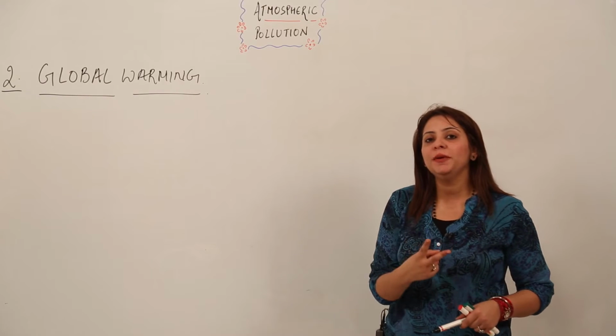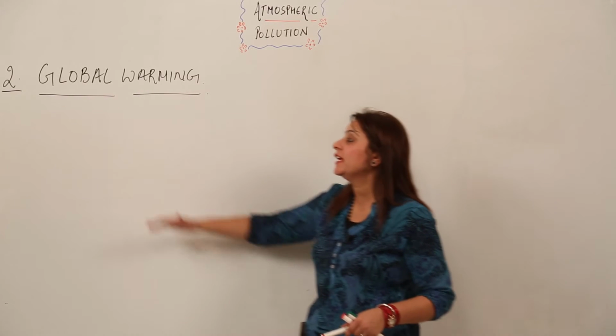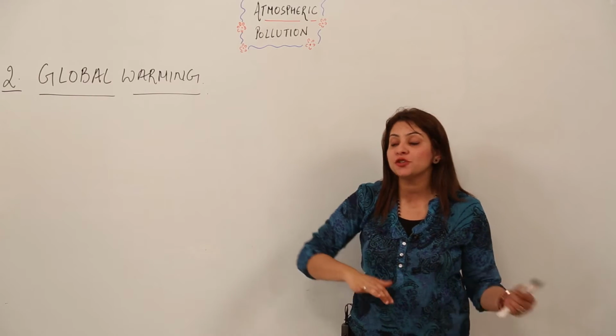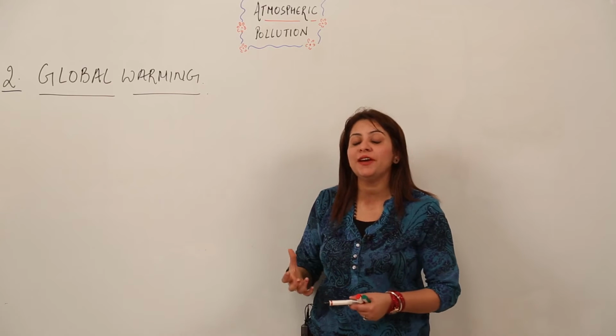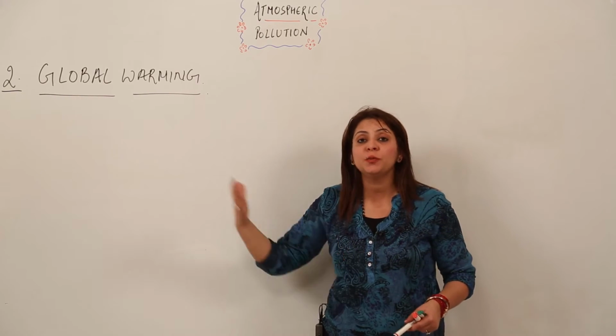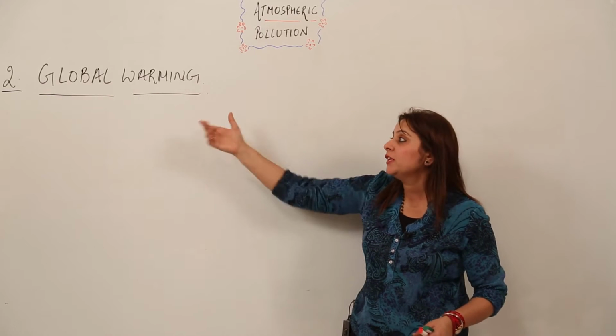Now the second phenomenon which leads to atmospheric pollution is global warming, right? It does have an adverse effect on the atmosphere. So just look at the board to see what kind of adverse effect it is having on the atmosphere, and what we can do to prevent this phenomenon from occurring, right? So what is global warming?